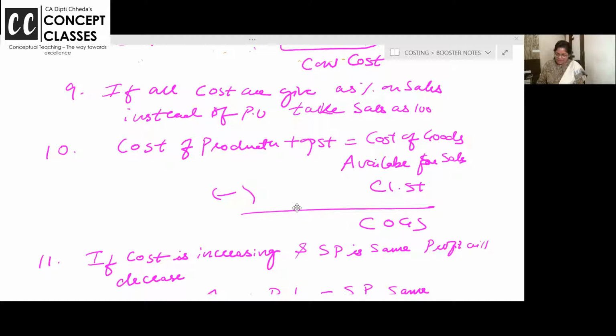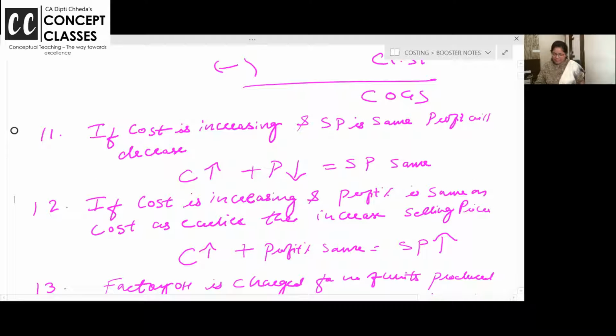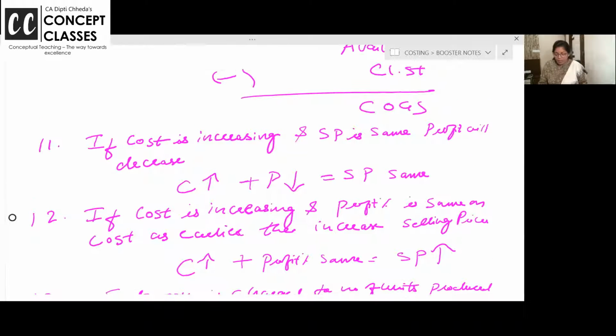Then next is if cost is increasing. Yes, I told you this logic, look at this. If cost is increasing and you want to keep selling price same, obviously your profit will come down. In costing there is a lot of interlinking in all the chapters. Ma'am, like the cost sheet, it is the same for operating costing, service costing, process costing, contract.